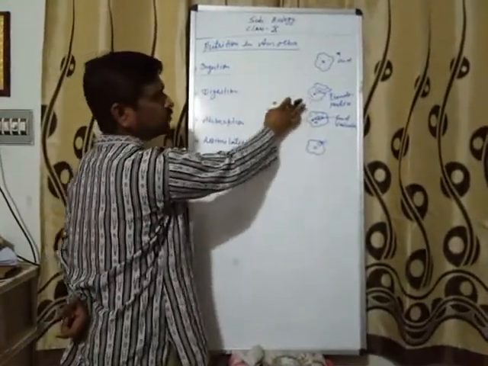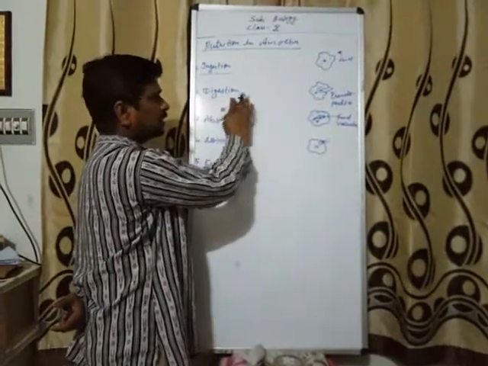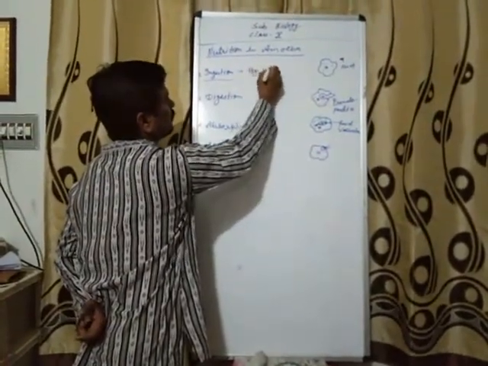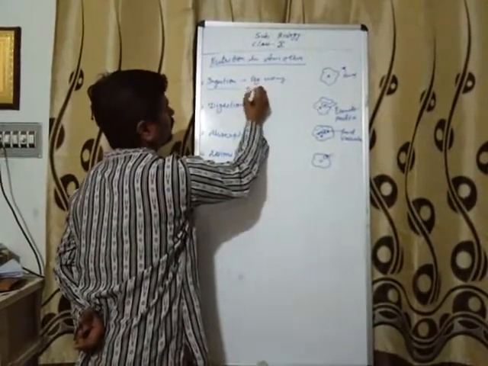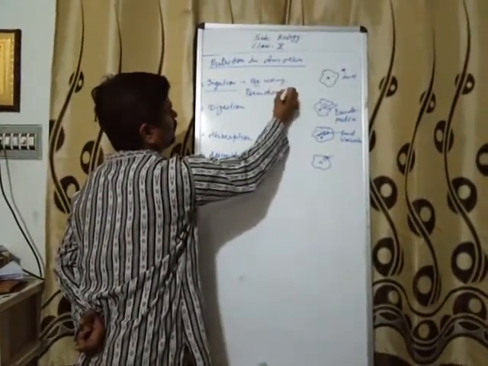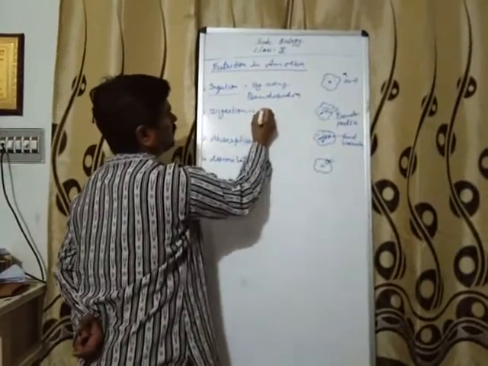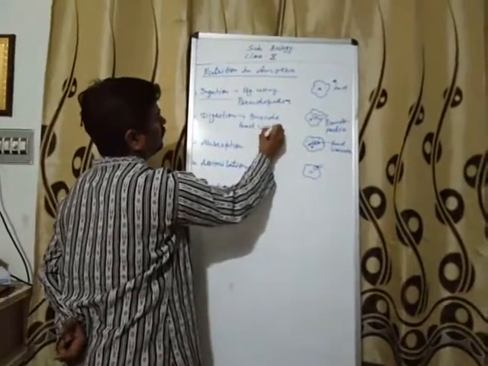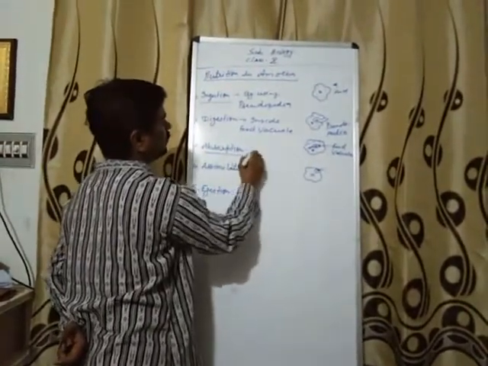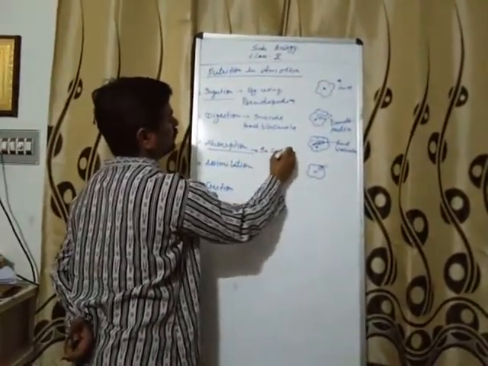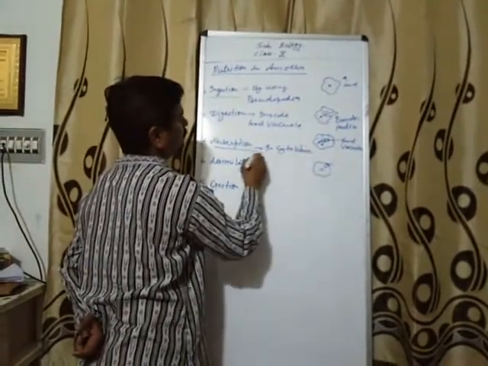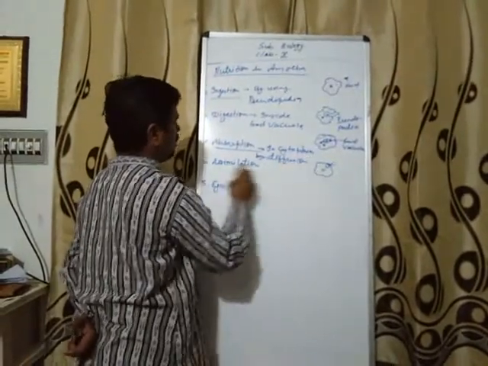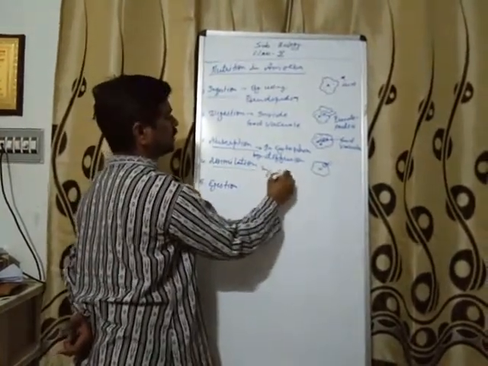Ingestion by using pseudopodia, digestion inside the food vacuole, absorption in the cytoplasm by diffusion, assimilation by cell organelles.